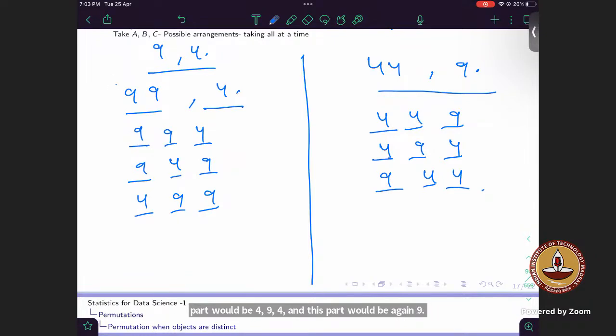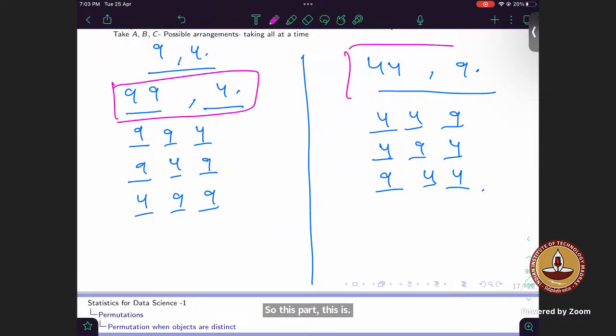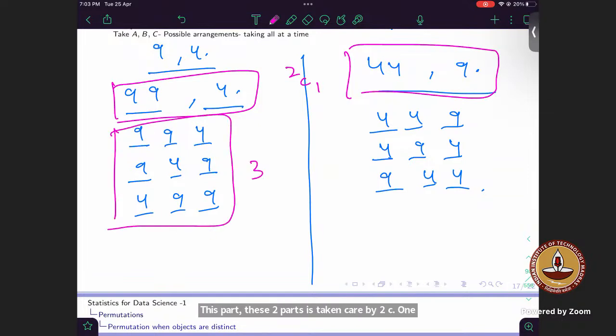These 2 parts are taken care of by 2C1. This part is taken care of by the multiplication of 3. And this choosing of 9 and 4 is taken care of by 9C2. And then we are multiplying all of them. Is this clear to all?